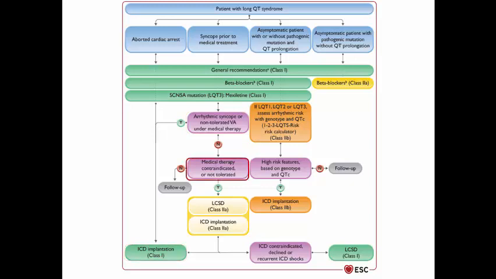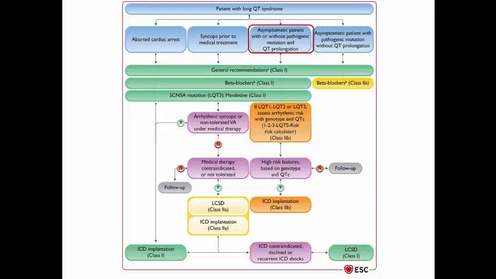If the patient didn't have this, we ask if the medical therapy is contraindicated or not tolerated. If there is no problem, just continue the medical treatment and follow up. If the patient has a problem with the medical treatment, we consider sympathetic denervation or ICD implantation. But if the ICD is contraindicated, refused by the patient, or there are recurrent ICD shocks, we consider sympathetic denervation.